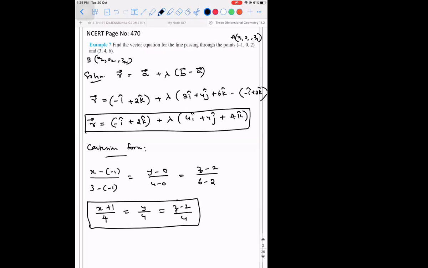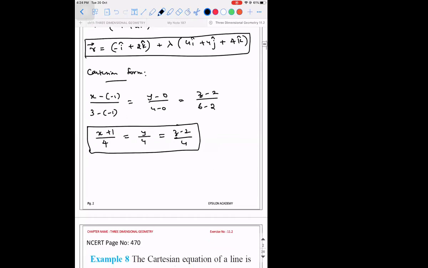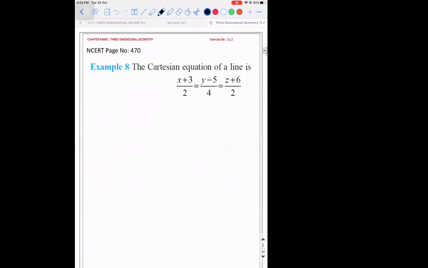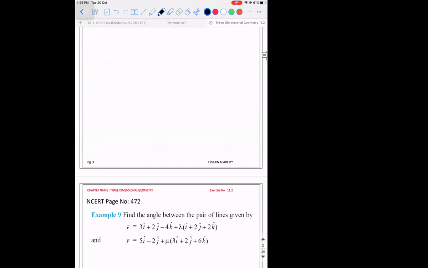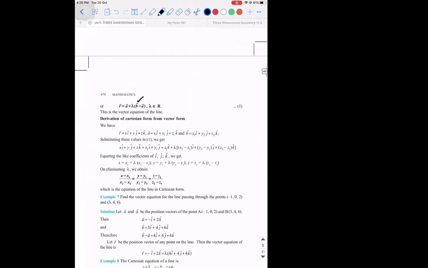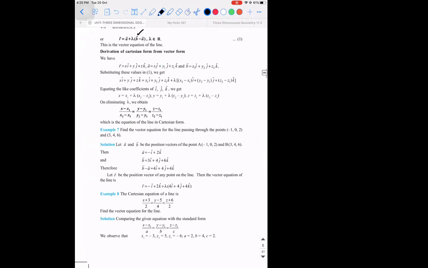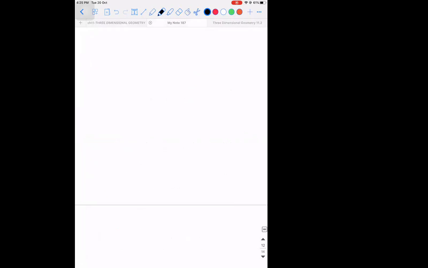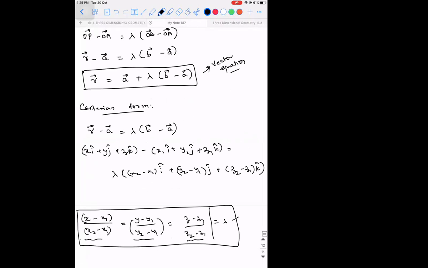Okay. So these are simple ones. Sometimes they will give you the Cartesian equation of the line and ask you to write it in the vector form. I think that is the one, right? Yes. The Cartesian equation of the line is given. Find the vector equation of the line. So how are we supposed to do it?